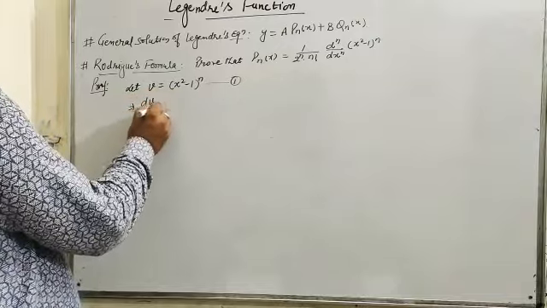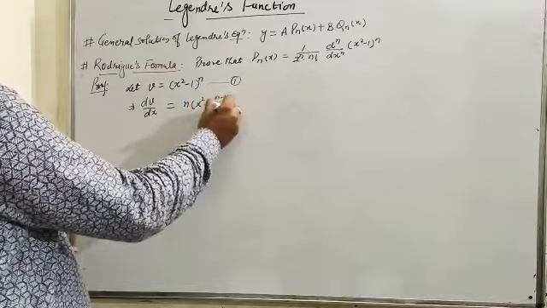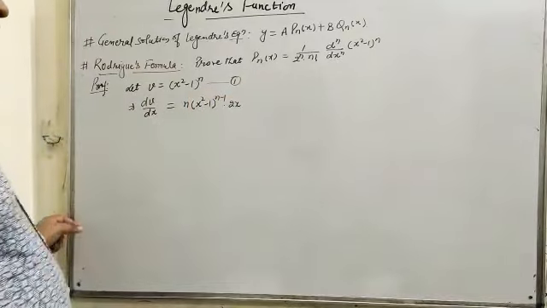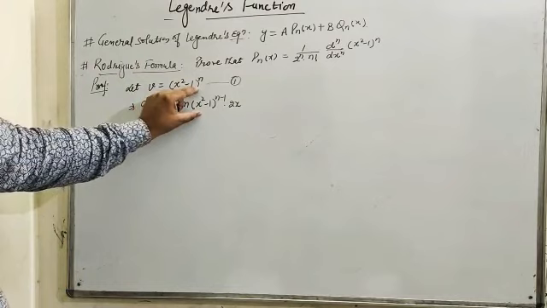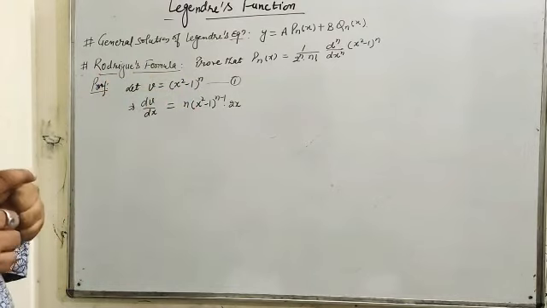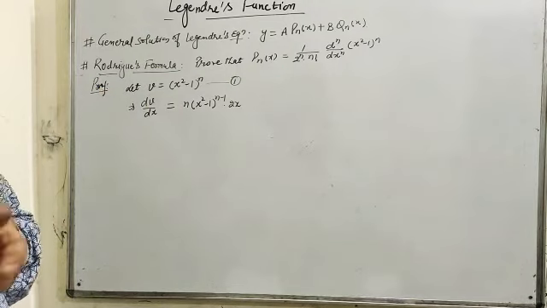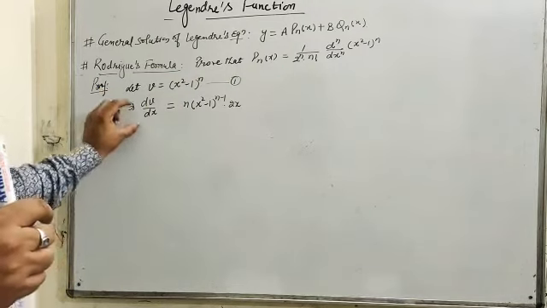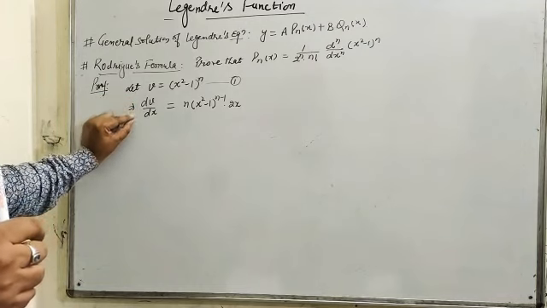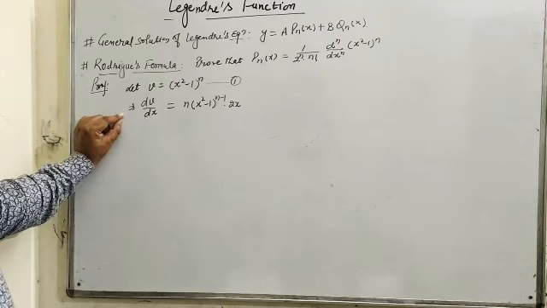So dv/dx is equal to n (x squared minus 1) power n minus 1 into 2x. But we have to convert this into v. That is, we have to find a Legendre's equation, and the Legendre's equation is in the form of d²y/dx². So for this we require (1 minus x squared) on the left hand side with the product of dv/dx.